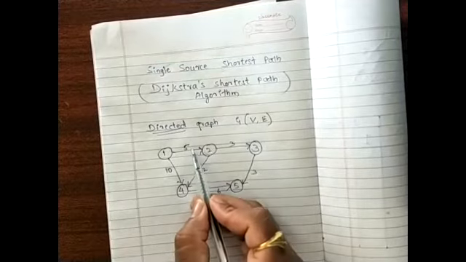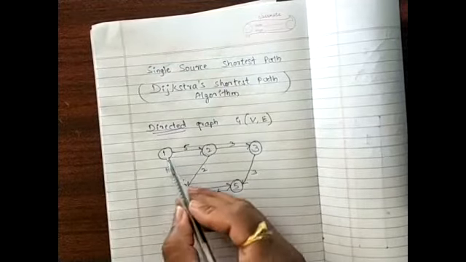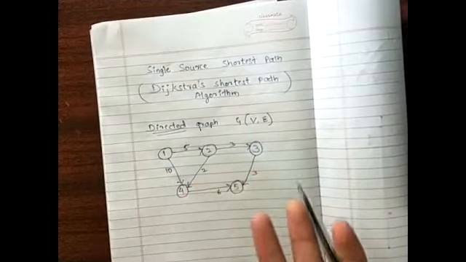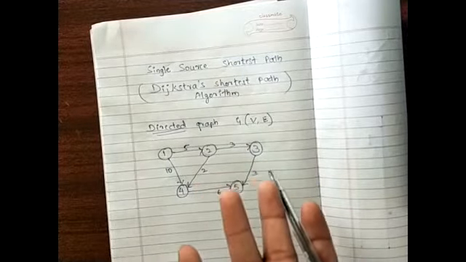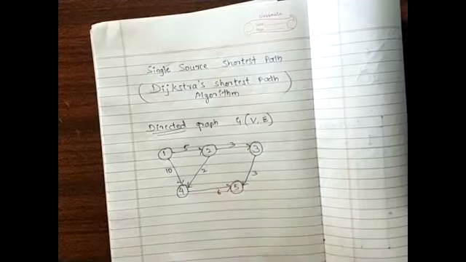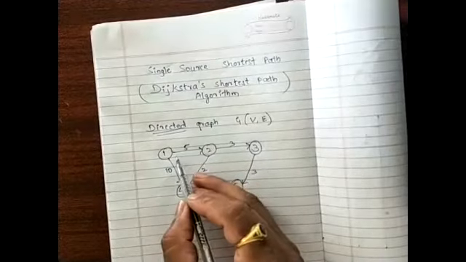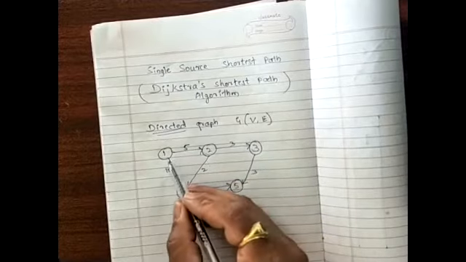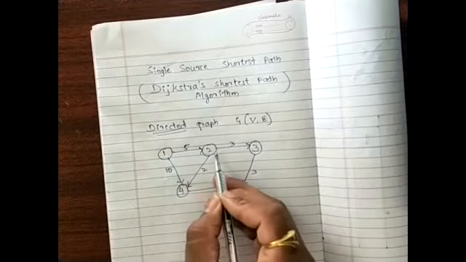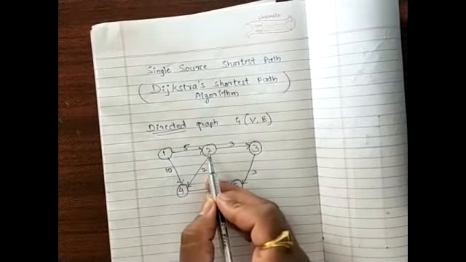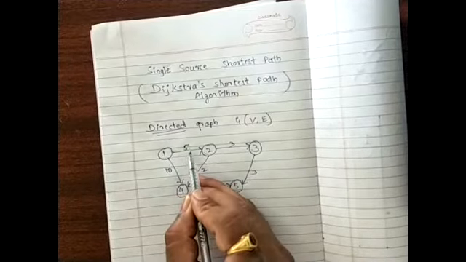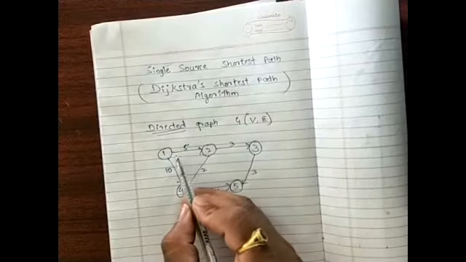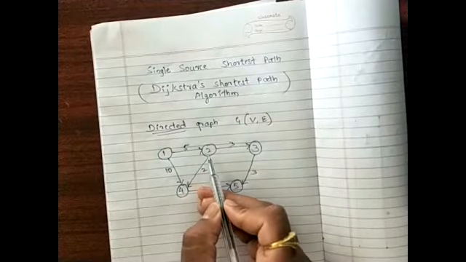We can think of these vertices as a real-time scenario, as the cities in a particular state or a country, right? And these edges are the distances. From one particular city, we can go to the other city, and it is a unidirectional path. And in order to travel from one city to the other city, it costs 5 rupees, or you can consider it as 5 kilometers away.